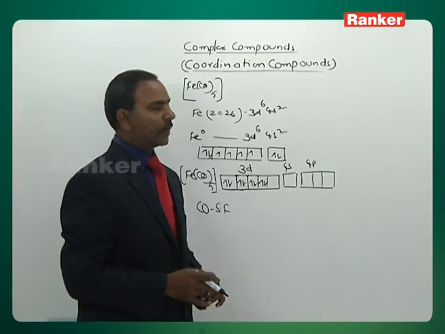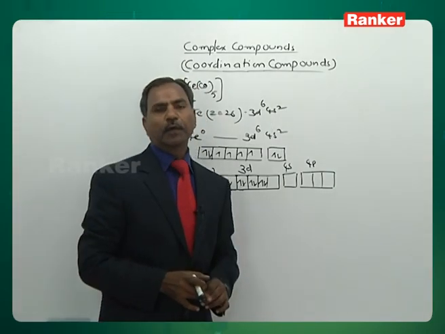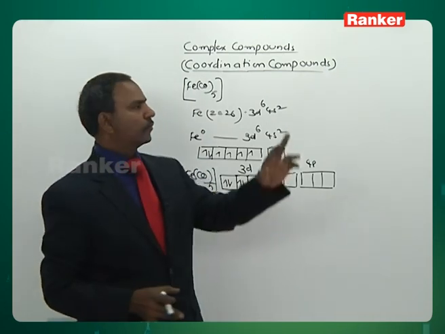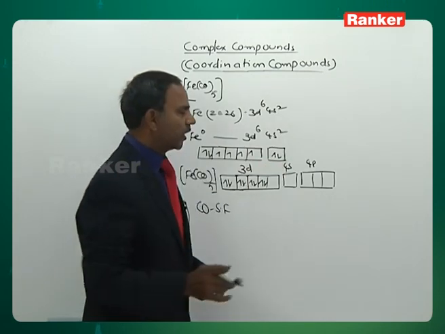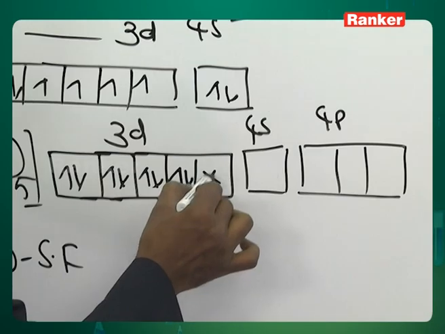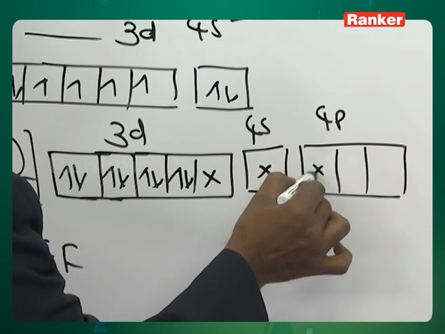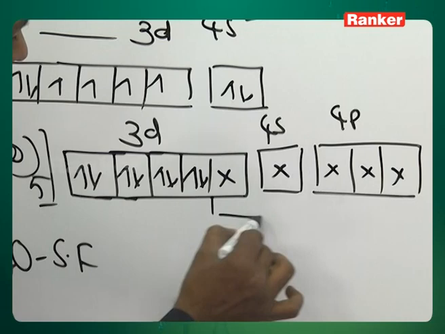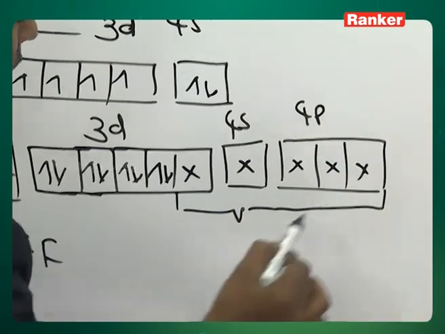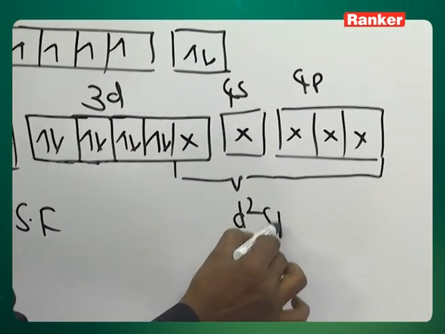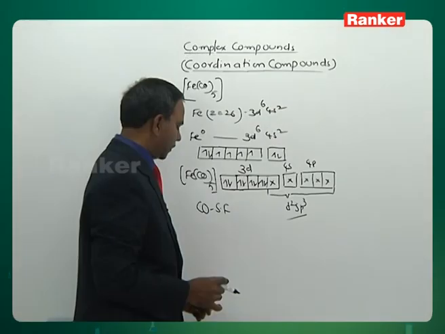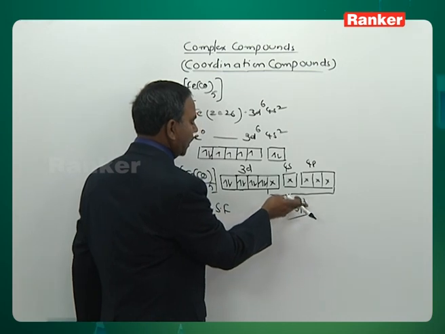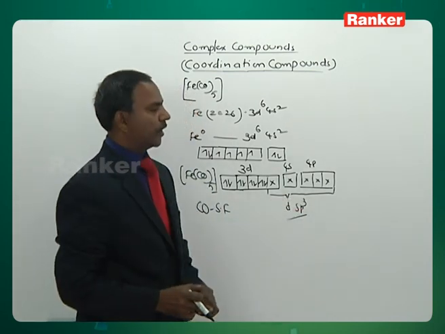Now, you are clearly looking on the board. In the 3d orbital, one of the orbitals is vacant. We require 5 orbitals for coordination number 5: 1, 2, 3, 4, 5. Check what hybridization is actually taking place. You are clearly looking on the board. It is d2sp3 hybridization? No, only d. It is dsp3 hybridization, only one d orbital involved in dsp3 hybridization.